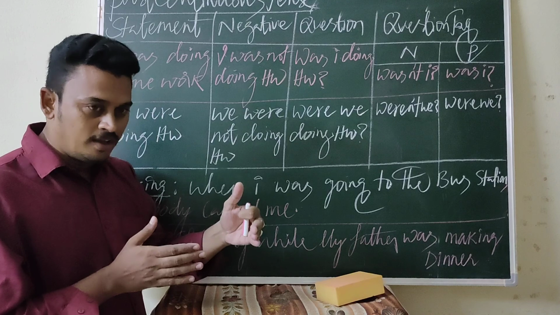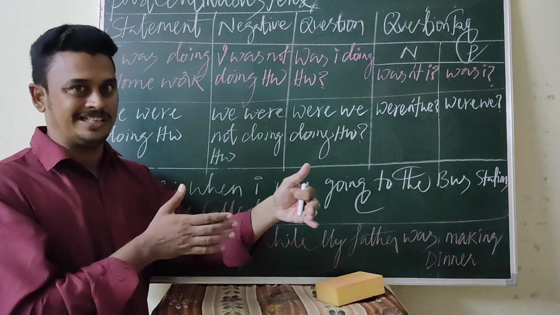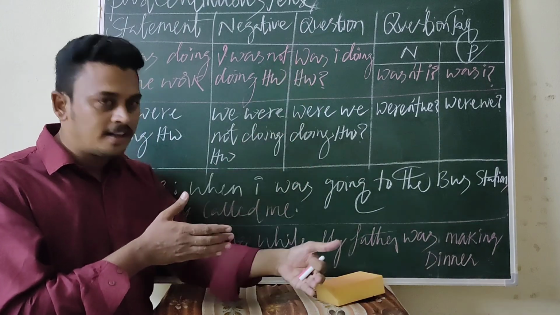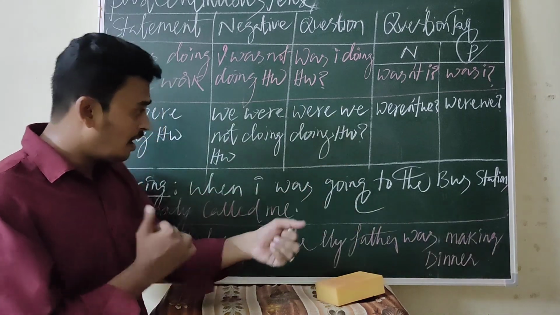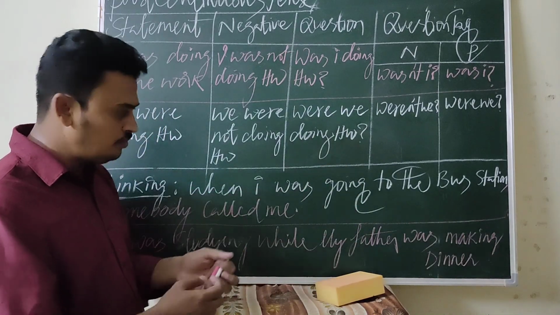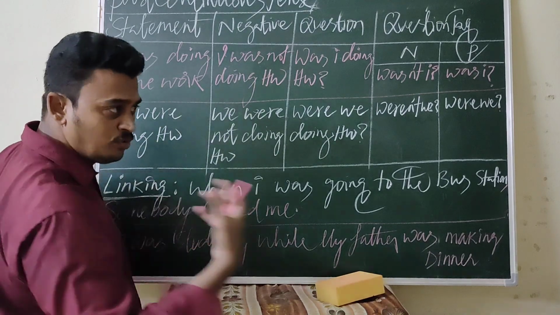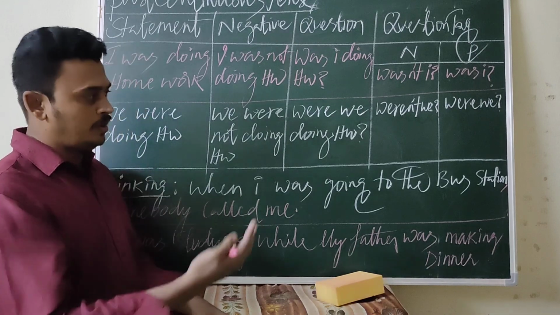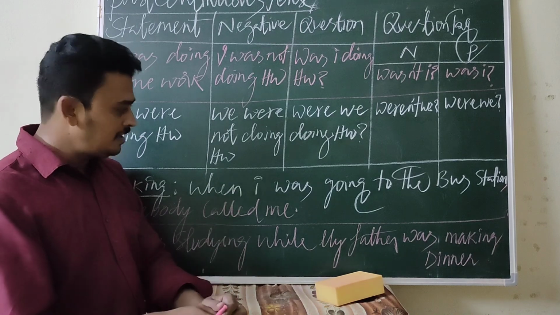Because once the action was going on, after that another action happened. When I was going to the bus station, this action was going on first. After that, another action happened, that is the simple past tense: somebody called me. Of course, some people will have a doubt. You can write, somebody called me when I was going to the bus station. So here I would like to explain once again.